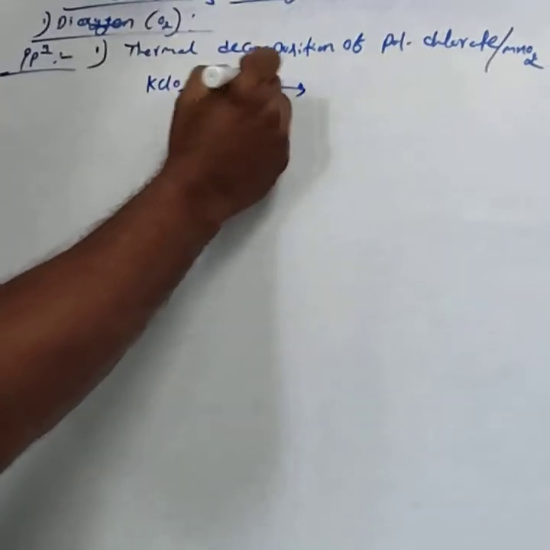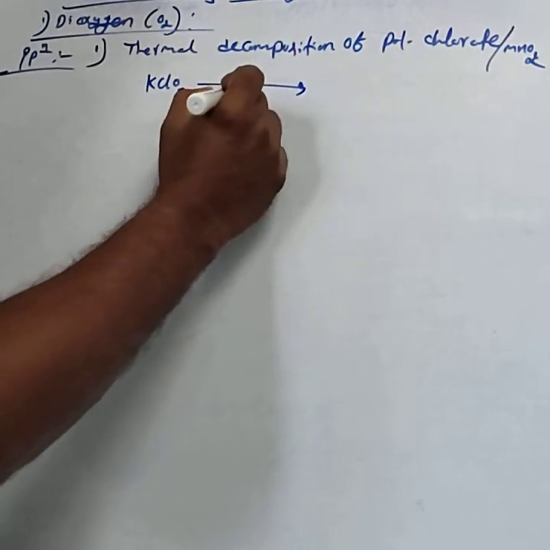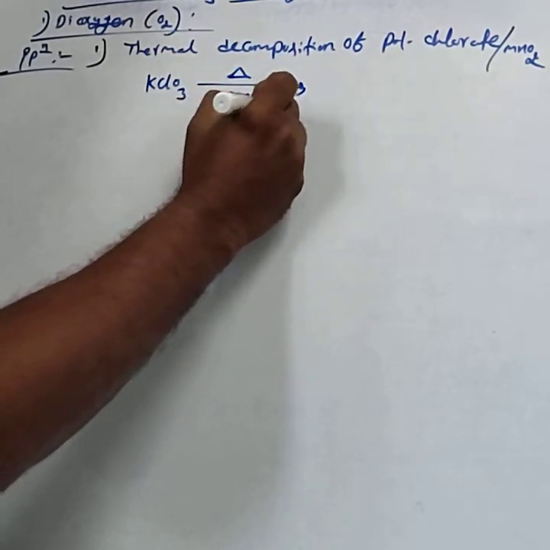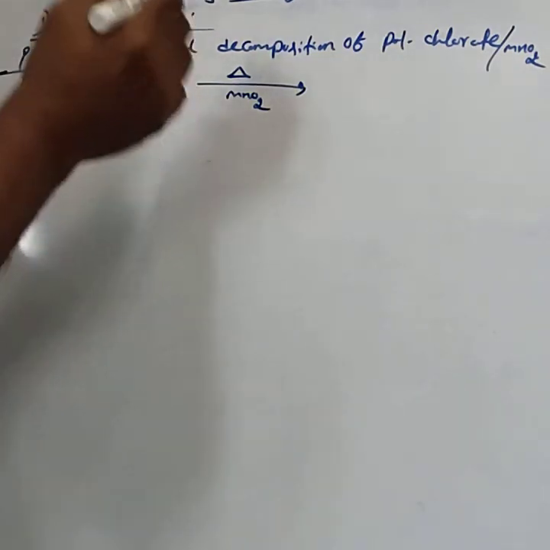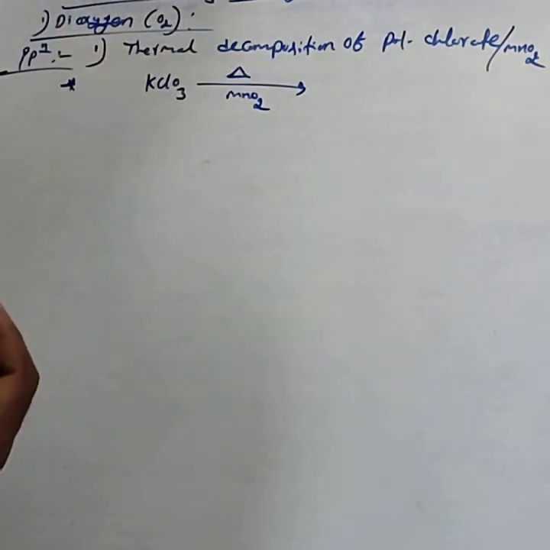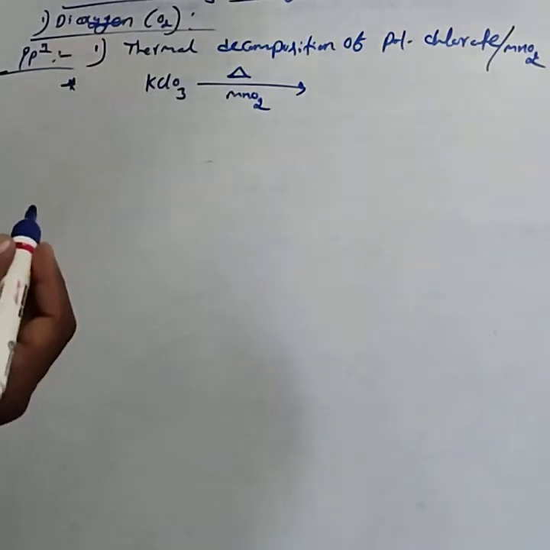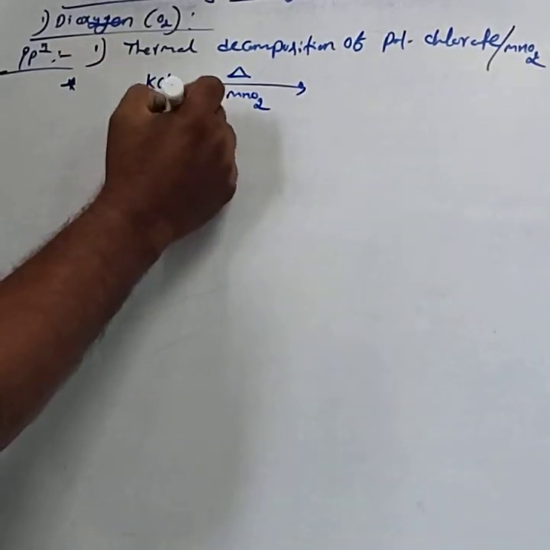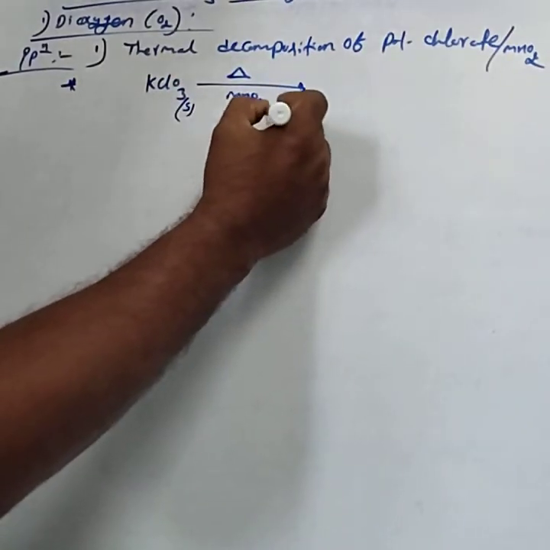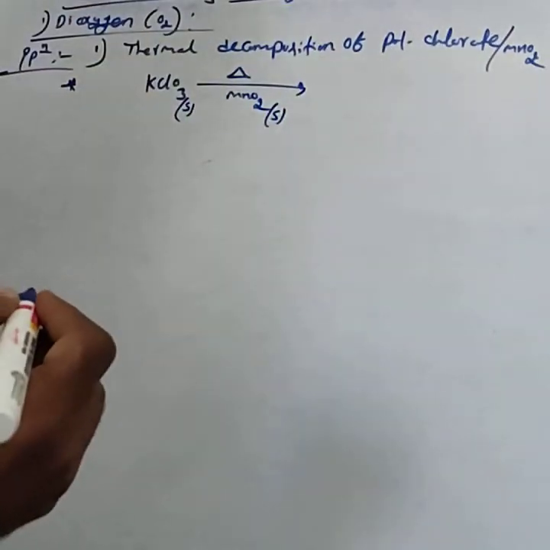Thermal decomposition means upon heating in the presence of MnO2. It is very important even for catalysis. It is an example of homogeneous catalysis because KClO3 is in the solid state and MnO2 is in the solid state.